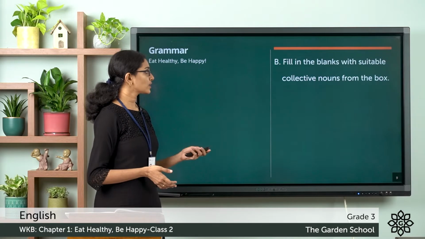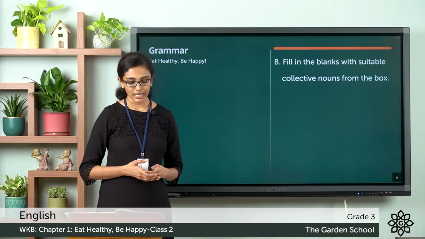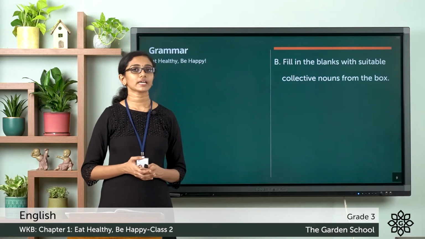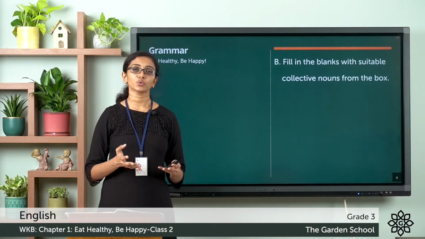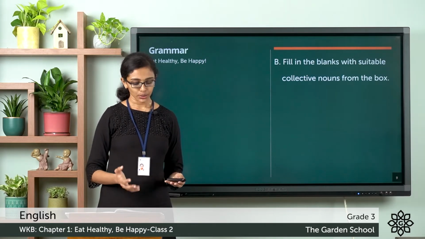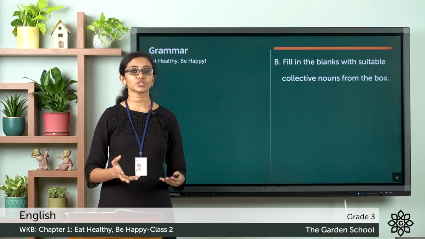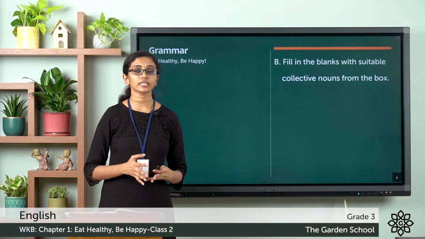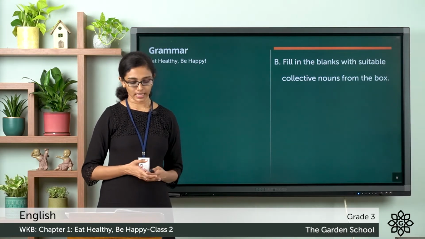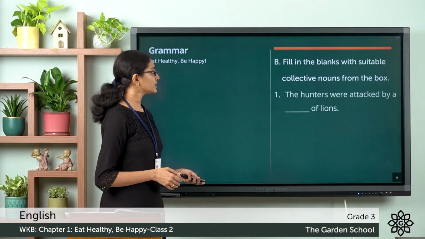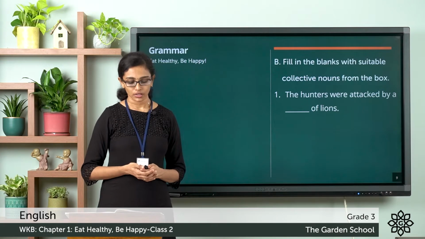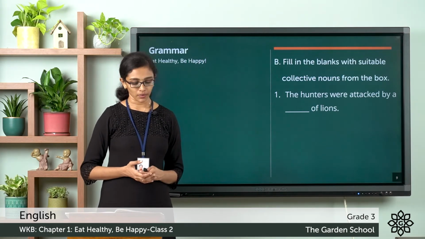It says fill in the blanks with suitable collective nouns from the box. Here you can see a box with a few collective nouns. There are a few sentences given there. You have to identify which collective noun has to be used in each sentence to complete that sentence correctly. For example, the first one: the hunters were attacked by a blank of lions. So look at the choices given in the box. You have